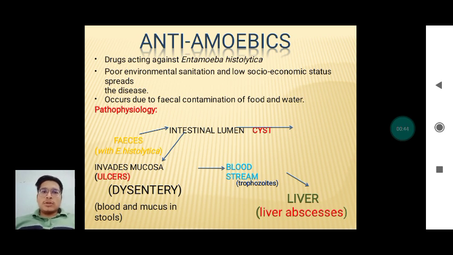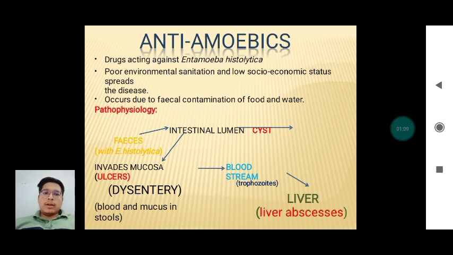Let's see the pathophysiology. Feces contaminated with Entamoeba histolytica first travel to the intestinal lumen, then it either converts into cyst or it can invade the intestinal mucosa and form ulcers. By these ulcers, dysentery also occurs.